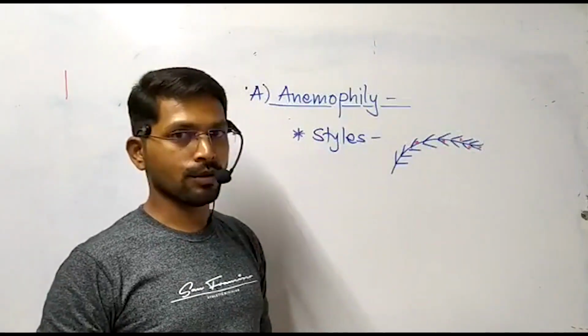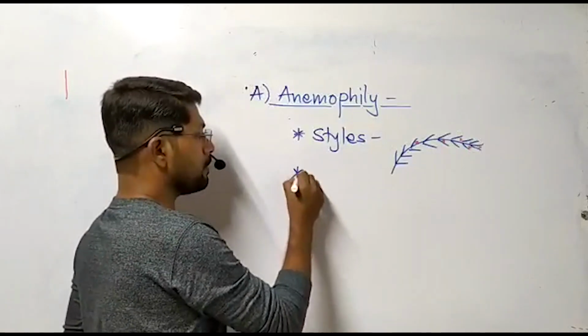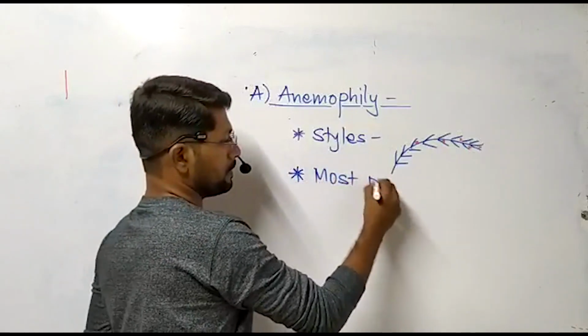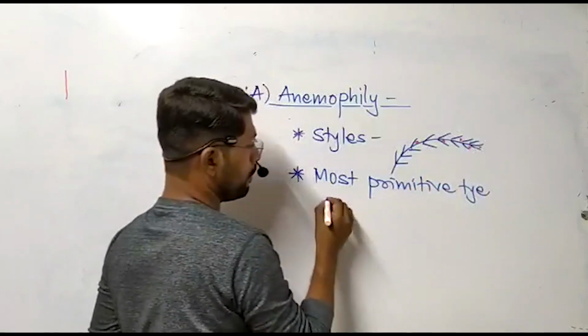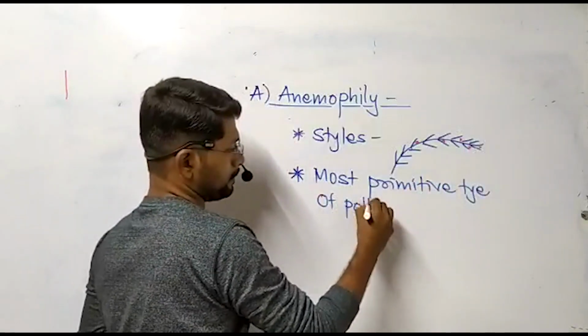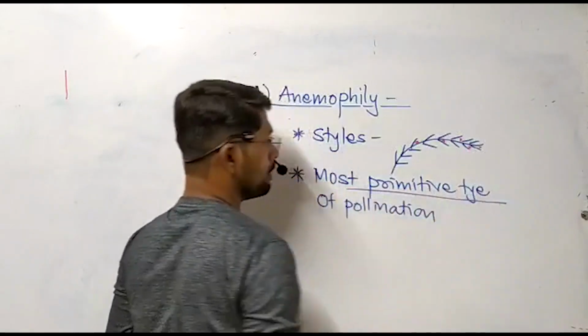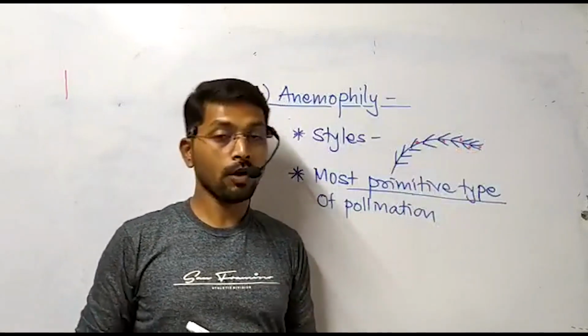Next important feature of anemophilous flower is, this type of pollination is considered as the most primitive type of pollination.